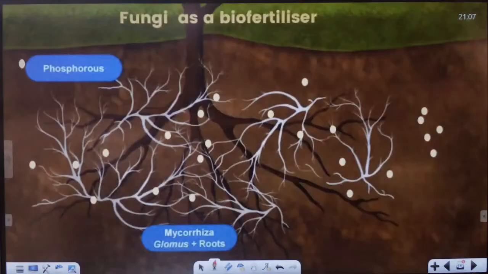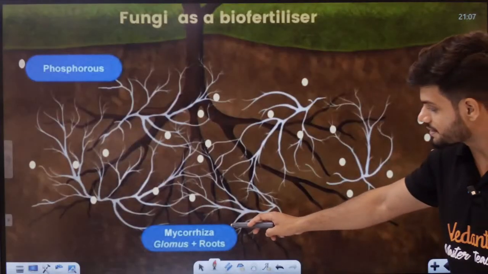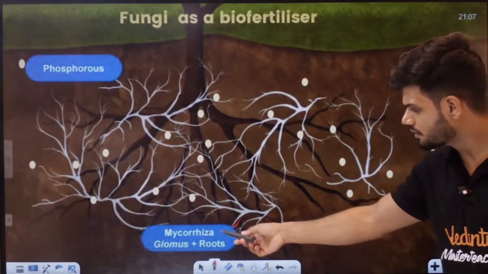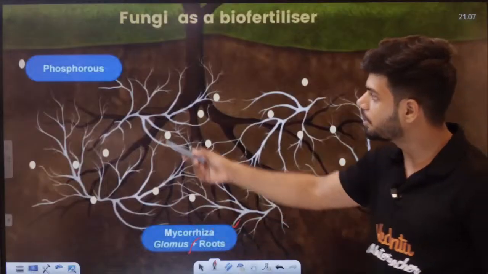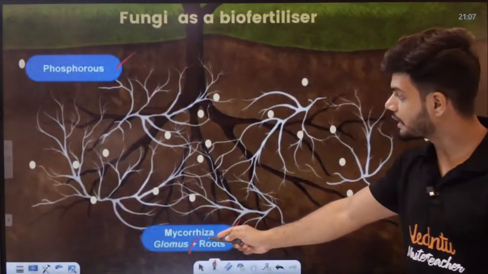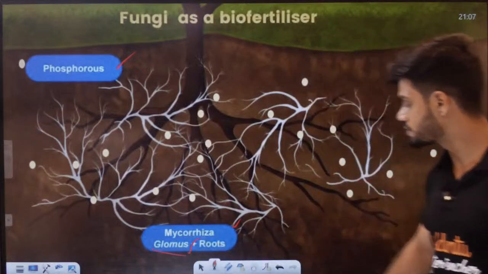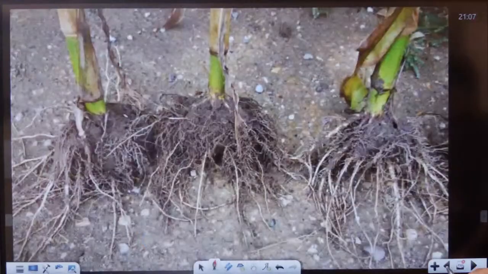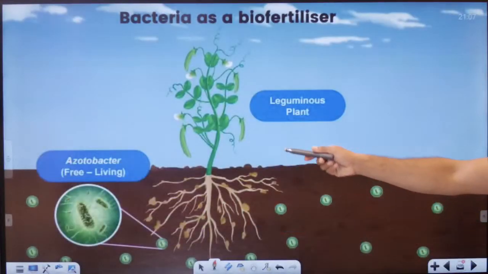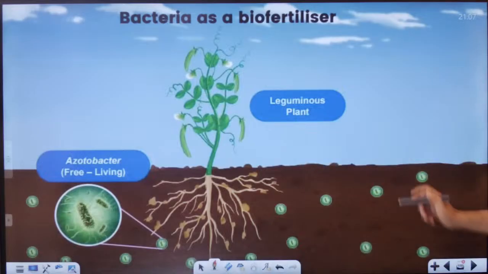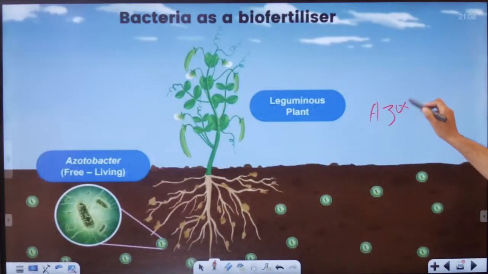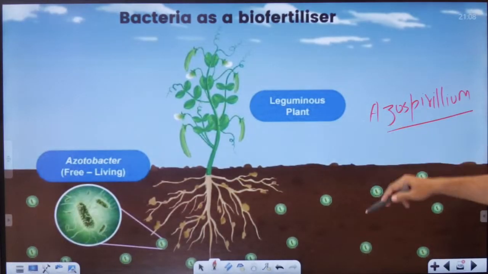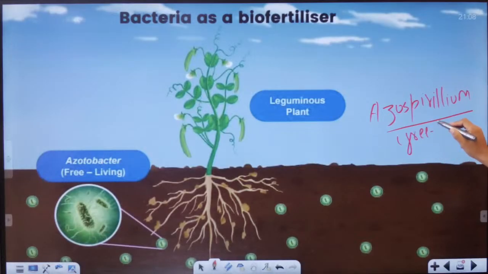See, these are the roots. Then there is mycorrhiza also. Mycorrhiza is symbiotic again. Mycorrhiza from the genus Glomus helps in absorption of phosphorus. Students, here we can also write Azotobacter and Azospirillum. Azospirillum also is free living.